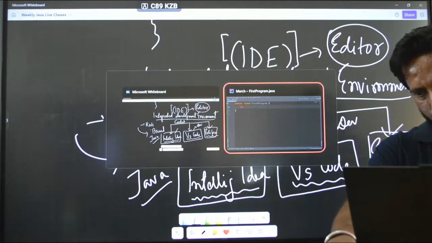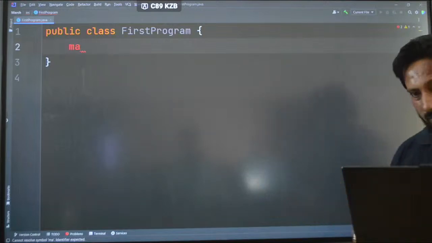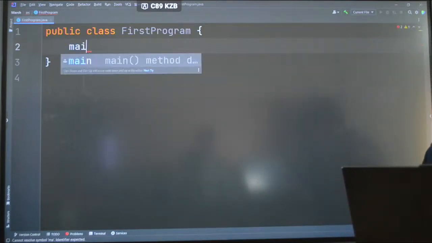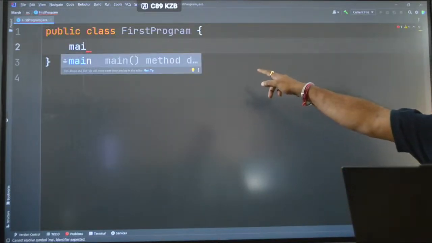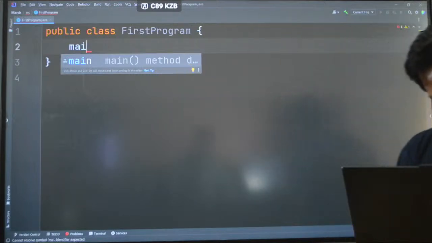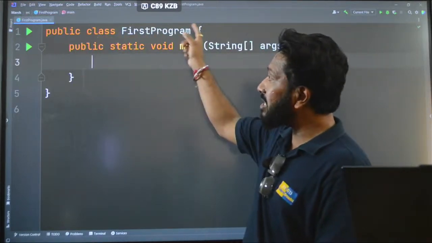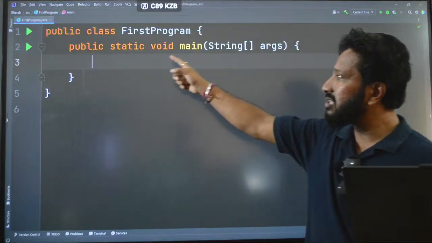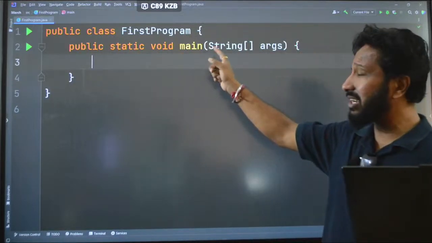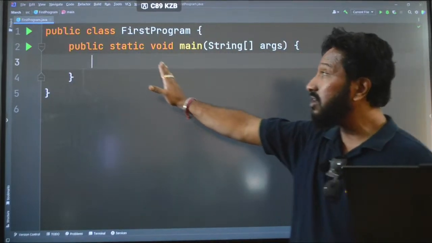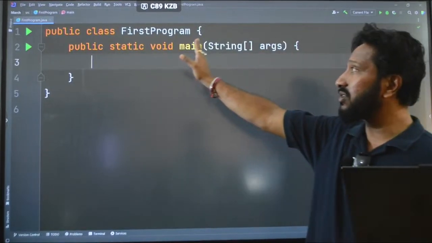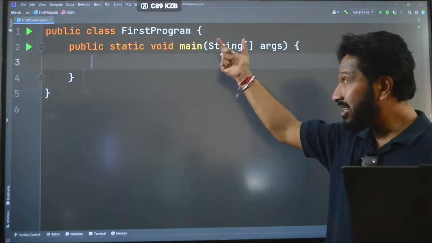Okay, so let's switch here, and as I was telling, as I write MAI, you can see I am getting a suggestion, an easy suggestion like this. Inside the class, inside our main function, you can see public static void main. Guys, right now you don't have to worry about what is public, what is static, what is void, what is main. Just think that it is the entry point of our code.